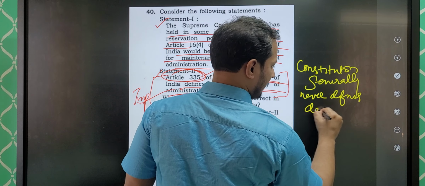Because Constitution is the fundamental law of the land. Okay, then laws are made by the parliament for details. So in such kind of questions where they'll give you one statement and the second statement will be talking about the Constitution provides for this, Constitution defines this, generally those statements will be incorrect.